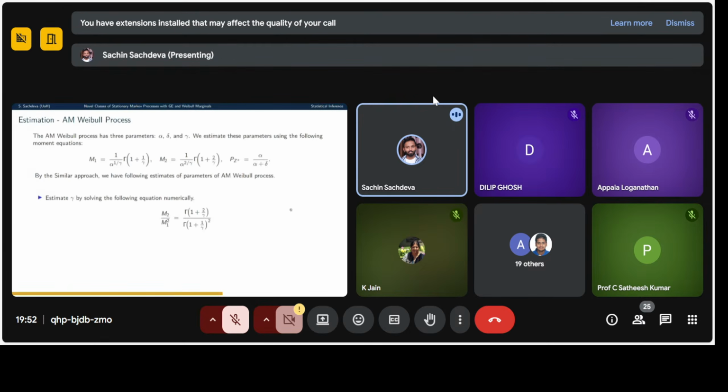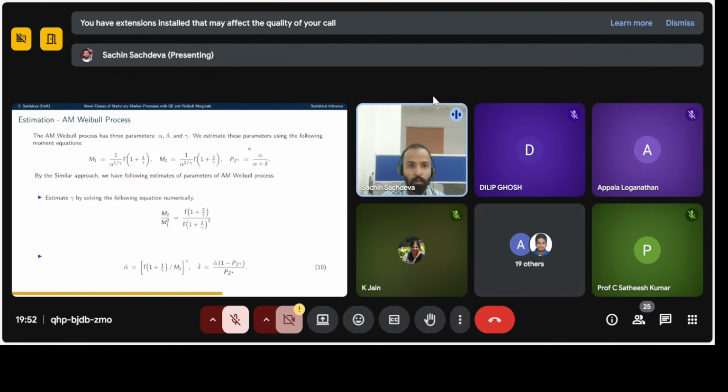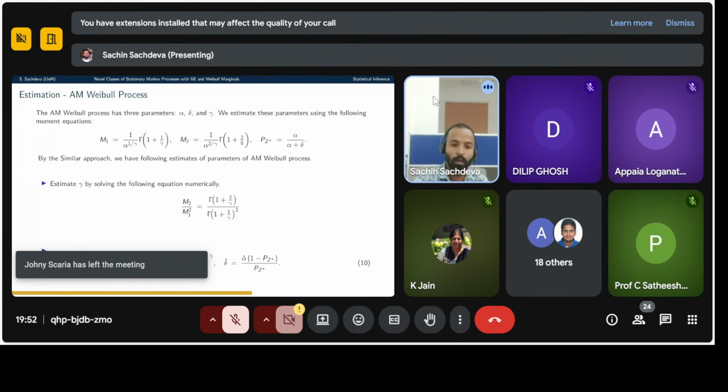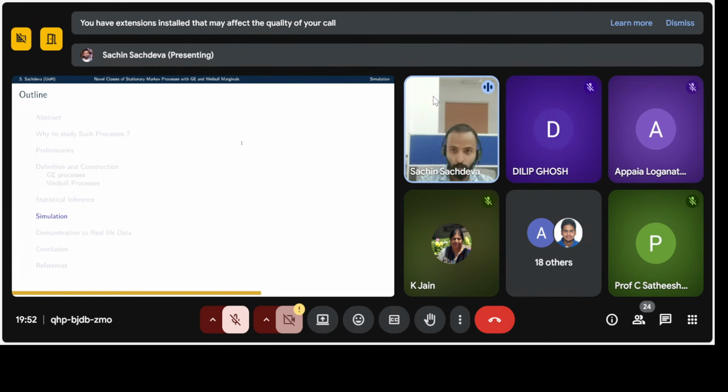So we have three parameters: alpha, delta, and gamma. We estimate these parameters using the following three moment equations: M1, M2, and PZ. We are using three statistics, and we estimate gamma by solving the following equation numerically. After we have gamma, we have alpha and delta. So we have estimated all the parameters for all the four processes.